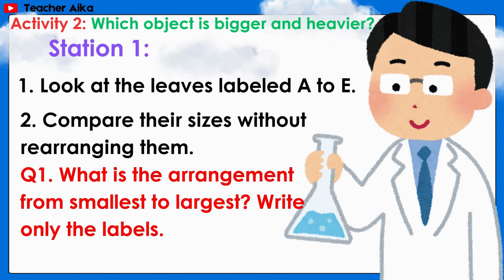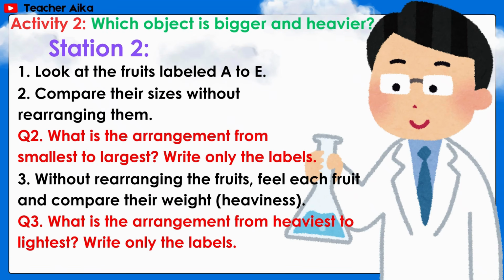Station number 1. Look at the leaves labeled A to E. Compare their sizes without rearranging them. Question 1. What is the arrangement from smallest to largest? Write only the labels. Station 2. Look at the fruits labeled A to E. Compare their sizes without rearranging them. Question 2. What is the arrangement from smallest to largest? Write only the labels.